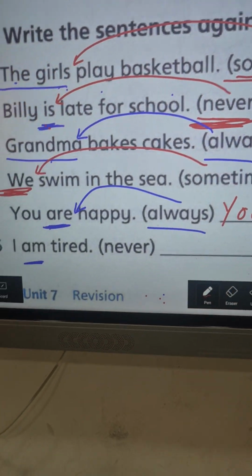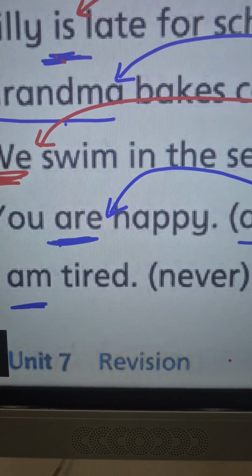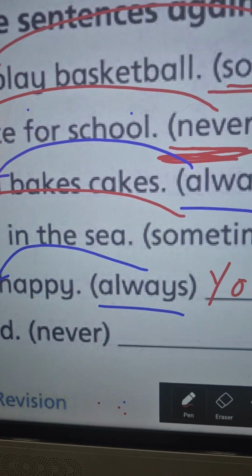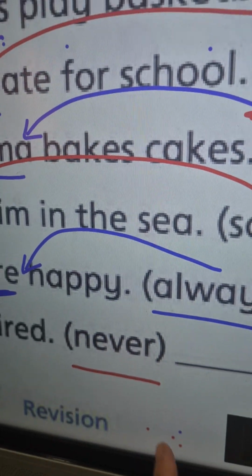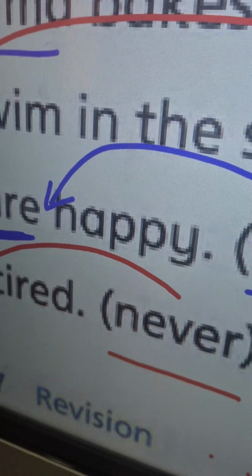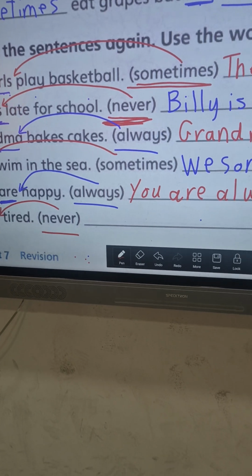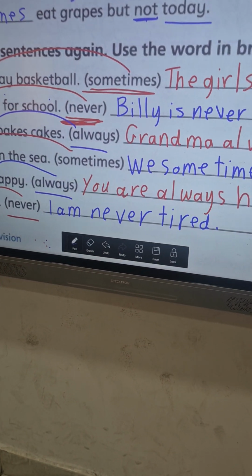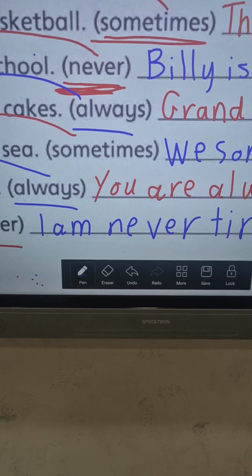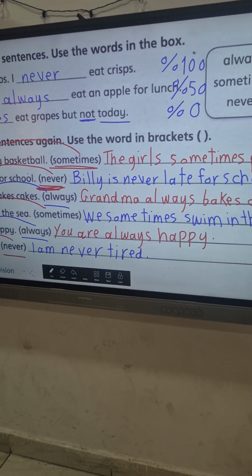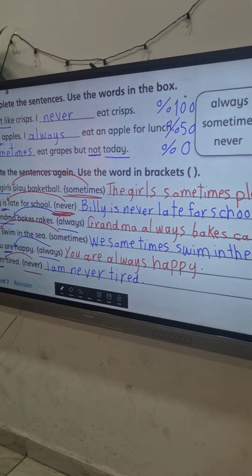Now the last one, I am tired. Here we should write never. So we write it after the verb to be. So I am never tired. Never after the verb to be. Okay?